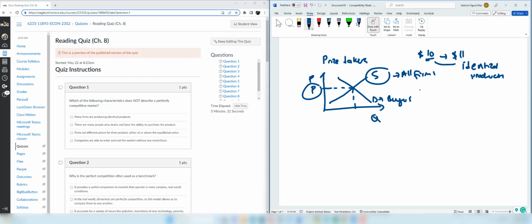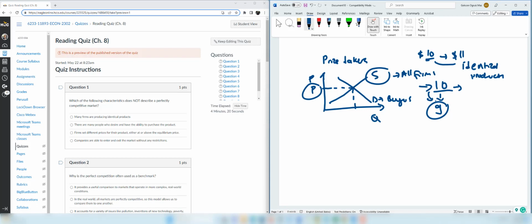And also, these small firms do not want to decrease the price from $10 to $9. The reason is prices are set at the lowest possible in this market. So $10 represents the price at which firms are making zero economic profit. Zero economic profit doesn't mean that the firms do not make any economic profit. But if the price goes down to $9, firms may make losses. Therefore, they do not prefer to lower the price either. So that's the idea of the price taking assumption.